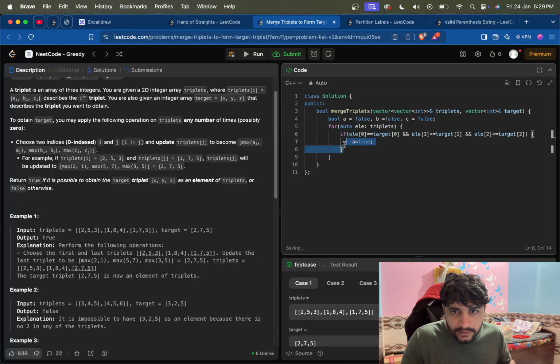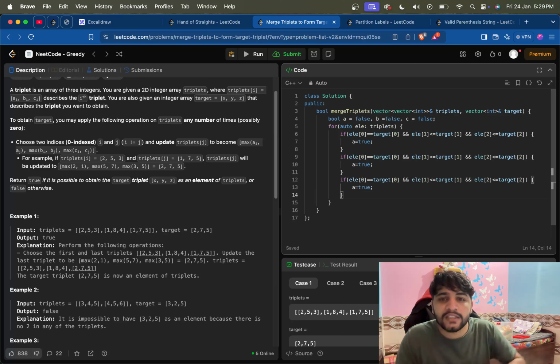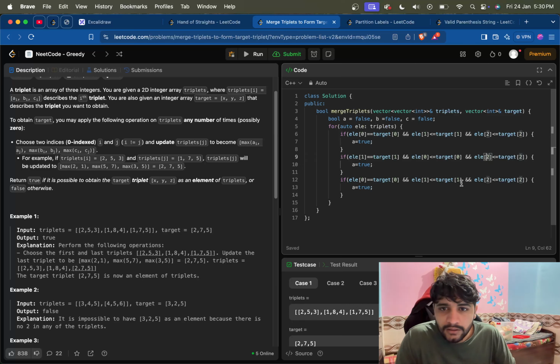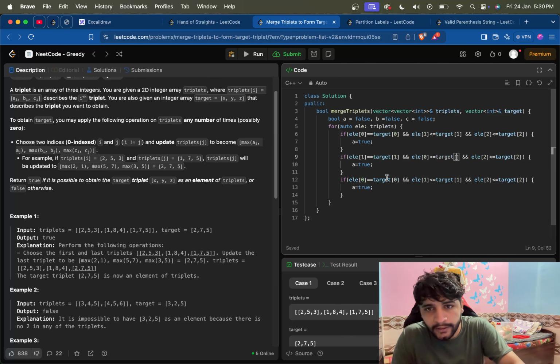Okay, same condition we can apply for the rest of the two positions. For option 1, it will be 0 and 2, and for the other it should be 1 and 2, so 0 and 2 are here, 1 and 2 are here.